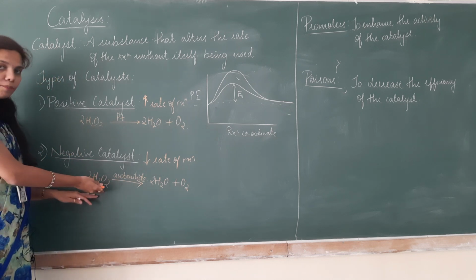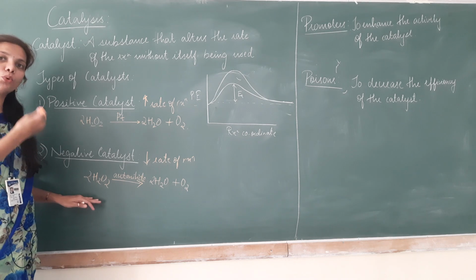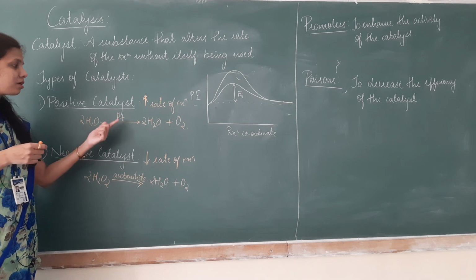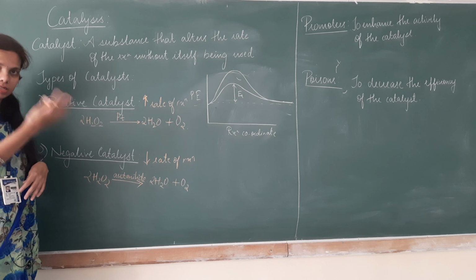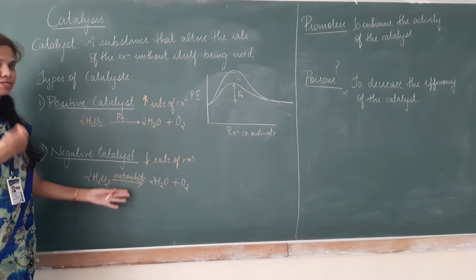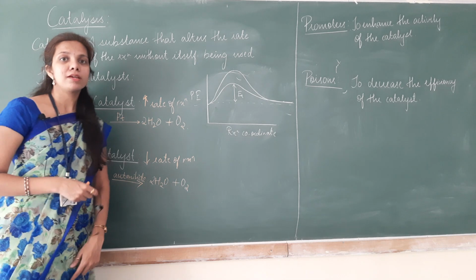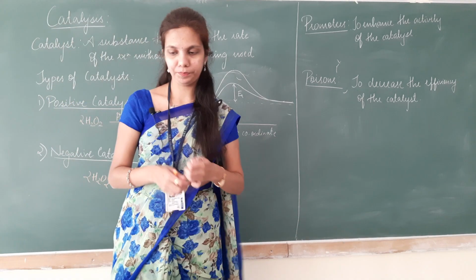So platinum catalyst increases the rate of reaction, whereas acetanilide decreases the rate of the reaction.